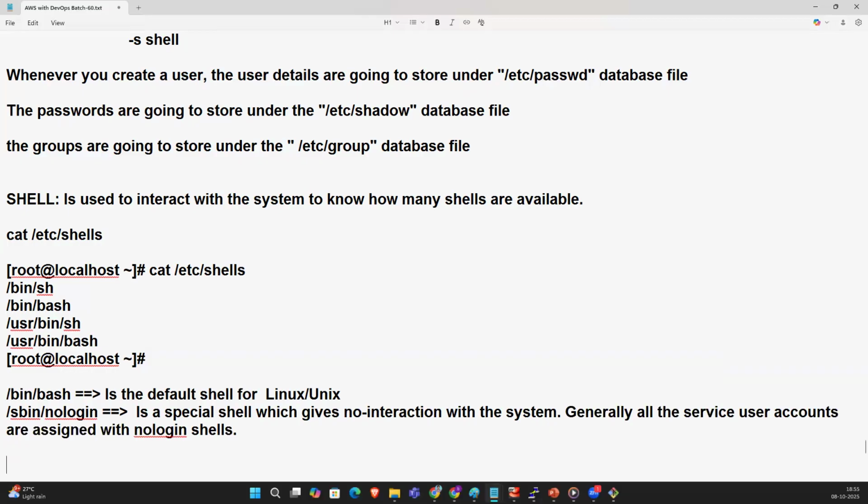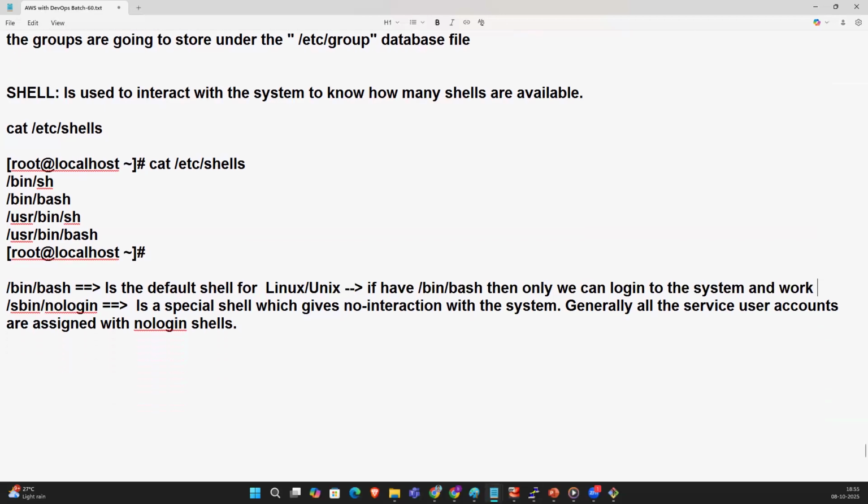So /bin/bash is the default shell for Linux, and if you have /bin/bash, then only we can log into the system and work. /sbin/nologin is a special shell which gives no interaction with the system.